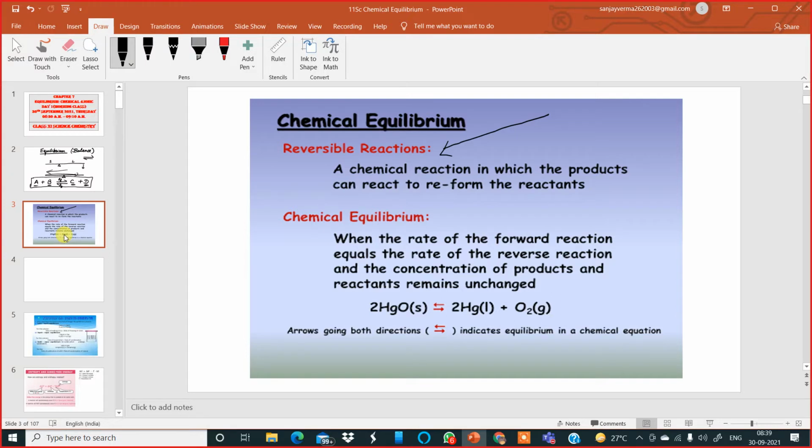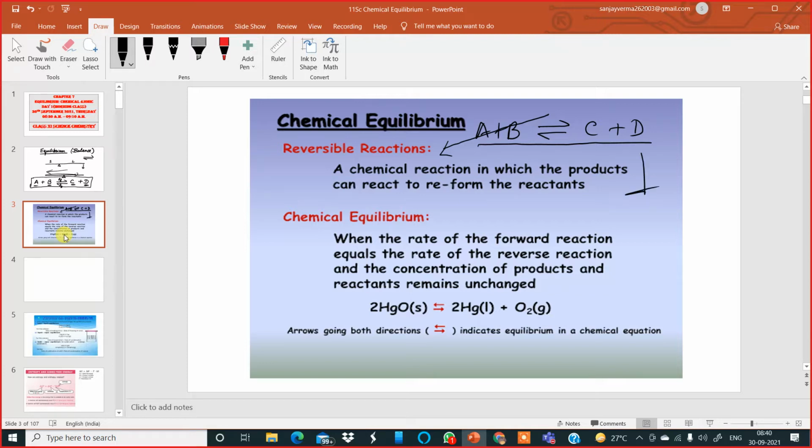So here, if the products C and D react again with each other to give back the reactants, then such a reaction comes under the category of reversible reactions. There are plenty of irreversible reactions and plenty of reversible reactions as well, but here we are interested mostly in reversible reactions.